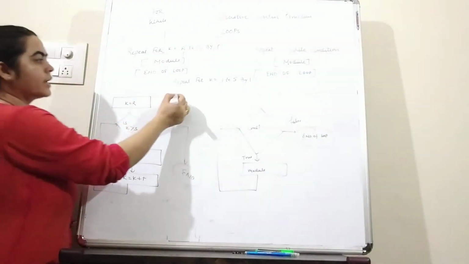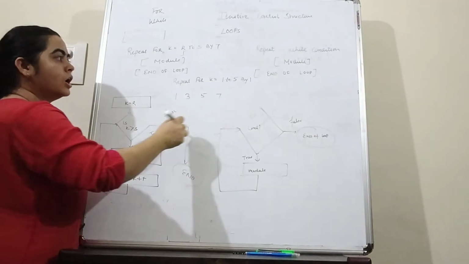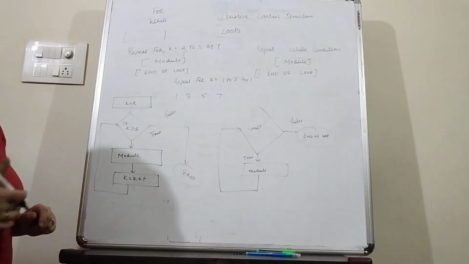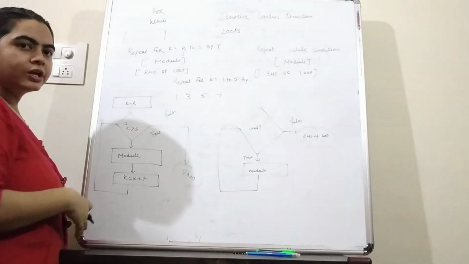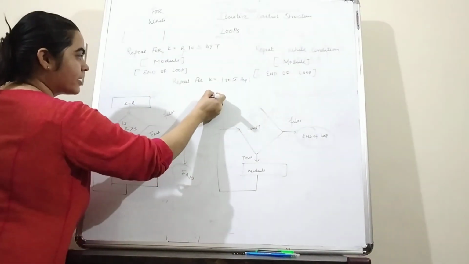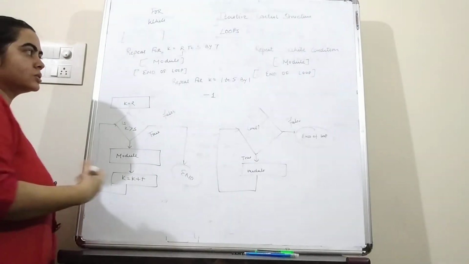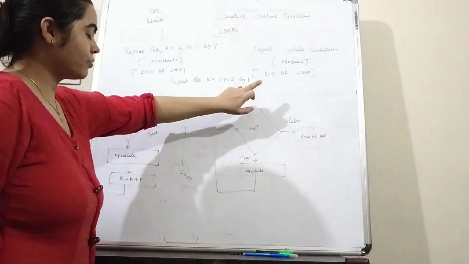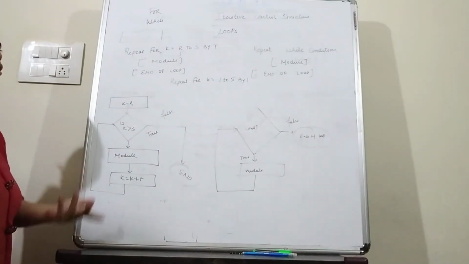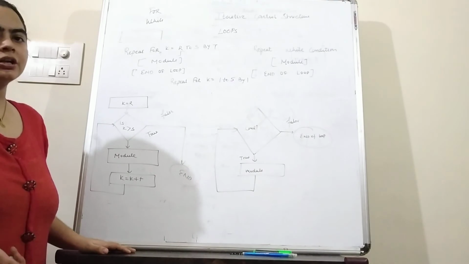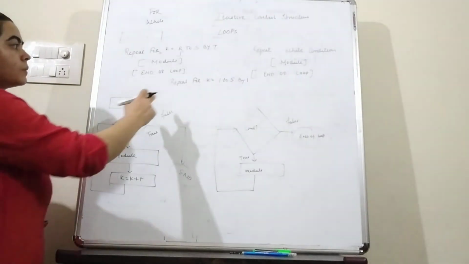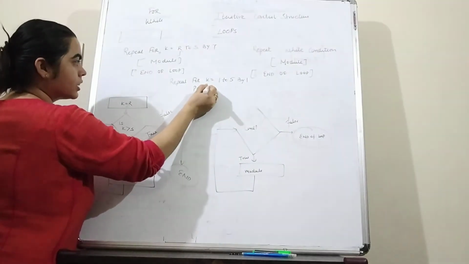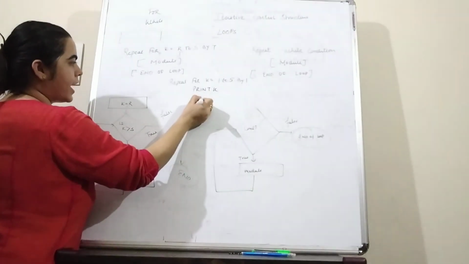If we want to print like this 1, 3, 5, 7, so we have to write here by 2. That means every time we have to increment the value by 2. And if we want to decrement any value, then we can specify it like -1, -2, -3 and so on. And for increment, by default we are not required to use any symbol here, because if we are writing only a number, that means that number is positive only. So repeat for k is equal to 1 to 5 by 1. Now here we can write print k, and after that we can write end of loop.